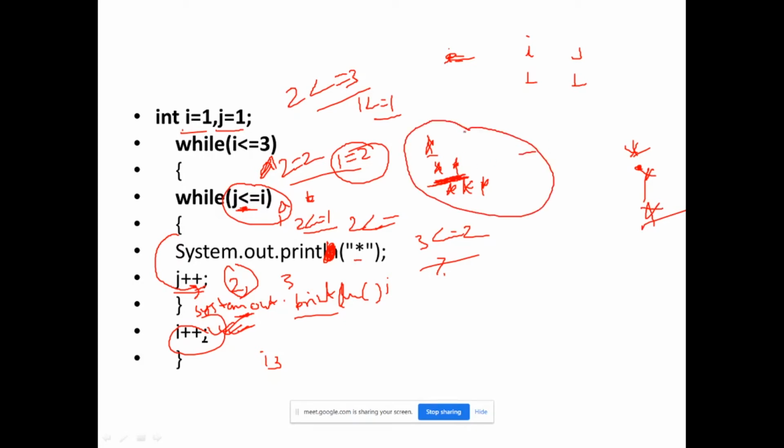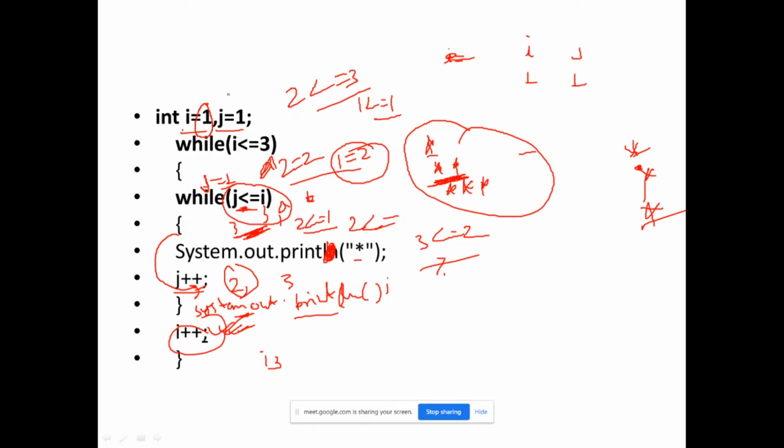But first my agenda is how to debug the code, you guys should understand. So how can we fix it? I have to reinitialize j always equal to 1 when it goes to this line, because I have to print i number of times stars. So i number of times star will be printed only when j is reinitialized to 1, because if j value will be 3, i value will be 3, then they will be matching only once, right? The condition will be true only once. That's why I have to print i number of times. So I have to reinitialize j as per i at the initial stage.